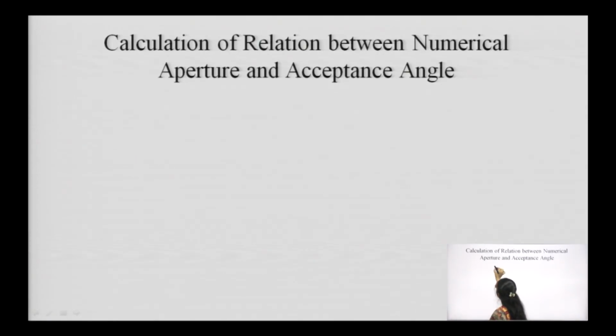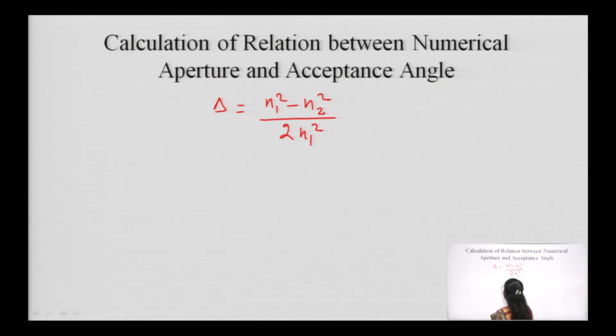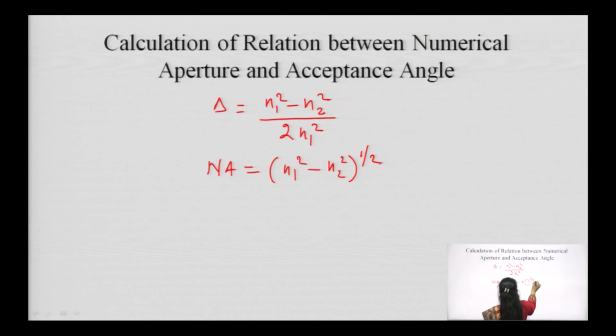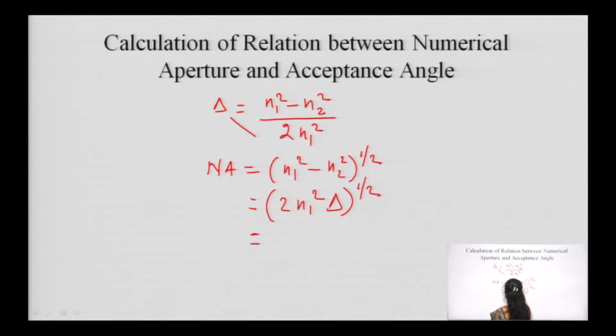And again we have to find out the relative refractive index difference. We have calculated NA as, so in place of this we can write 2 N1 square del to the power half, with N1 taken outside, N1 times 2 del to the power half.